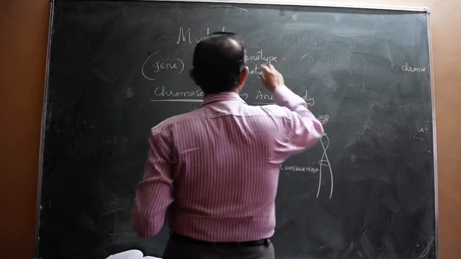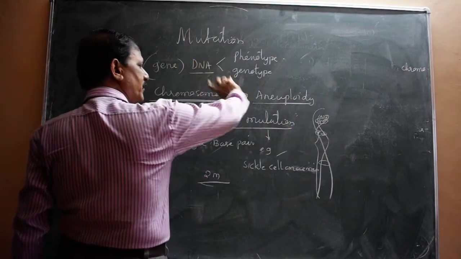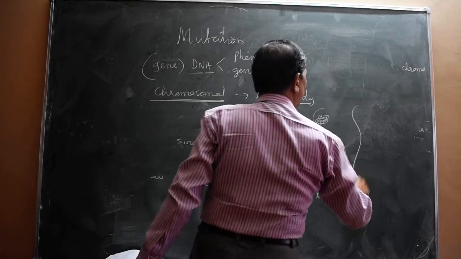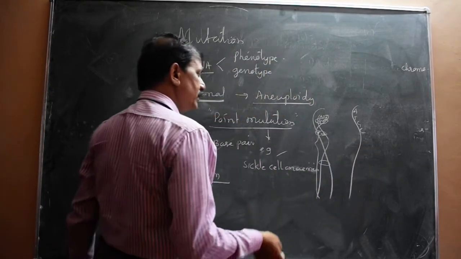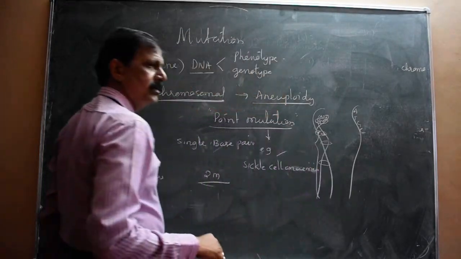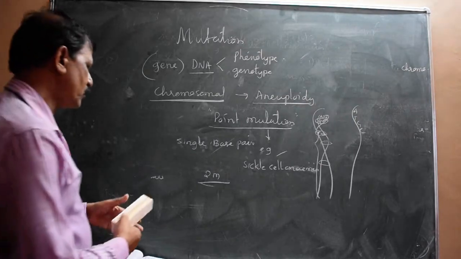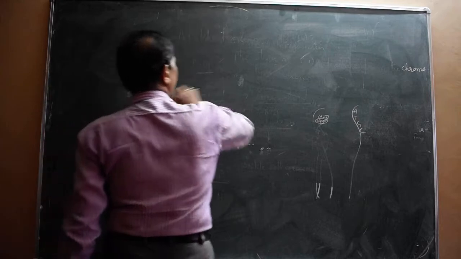See, in the first case, the complete sequence of the DNA changes. Complete sequence means one side sequence A, T, G, C, like this. The complete sequence will be changed. But in the last case, only one point changes. Only one point change takes place. That is called point mutation. Remember this. So this is about mutation.